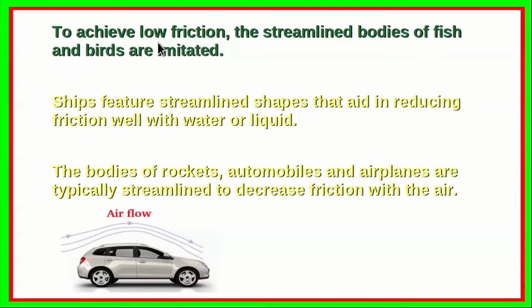In fact, we are actually copying the streamlined bodies of fish and birds in order to achieve low friction. The ships feature streamlined shapes that aid in reducing friction well within water or liquid. Also, the bodies of rockets, automobiles and airplanes are typically streamlined to decrease friction with the air. So, the airflow will be along streamlines so that the actual frictional force offered to the object moving is minimal.